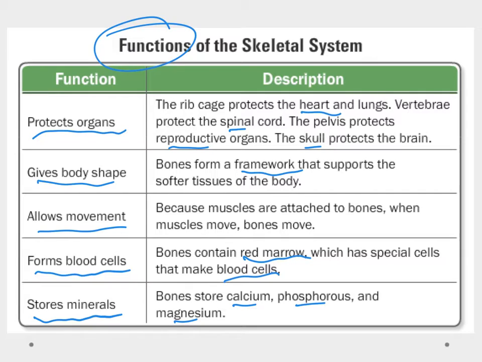When we have that in our diet, it gets stored into the bone, and that's kind of like a bank where it keeps it. If we're not getting enough of these things in our diet, then what it does is it pulls these nutrients out. So you'll hear about things like osteoporosis, and that's when you're older and you're not able to store the calcium. Your body will take the calcium out of the bones, and that'll make your bones a little more brittle.